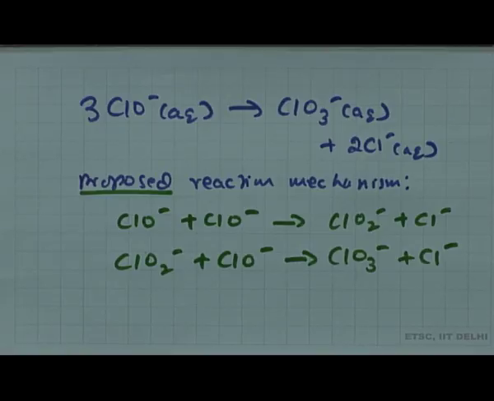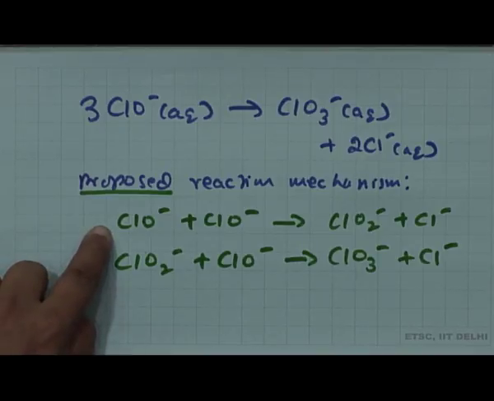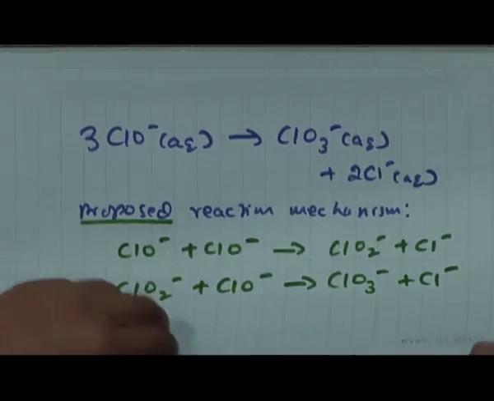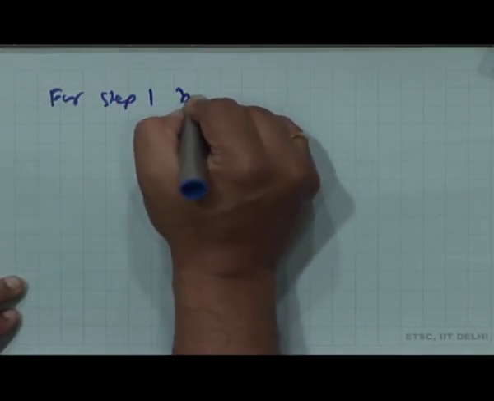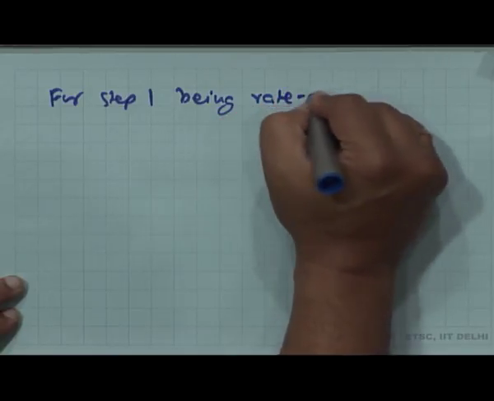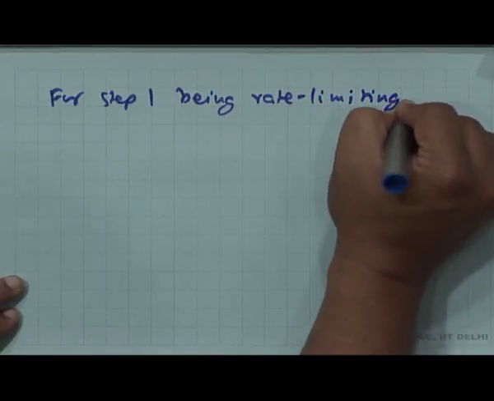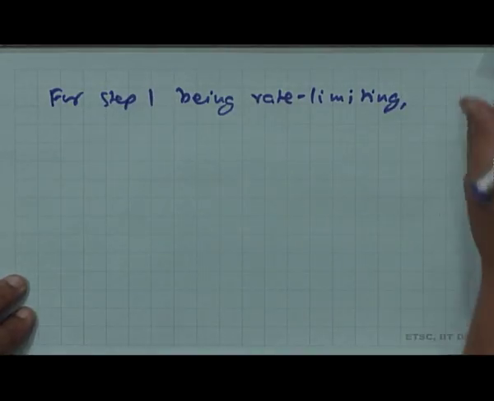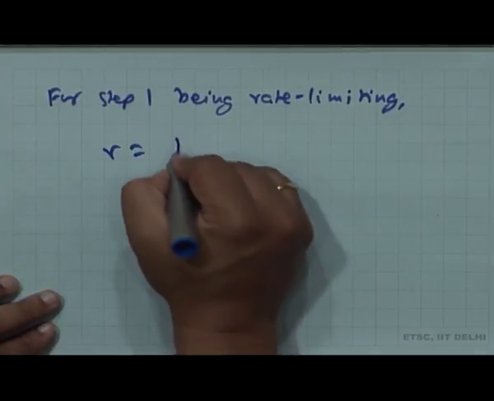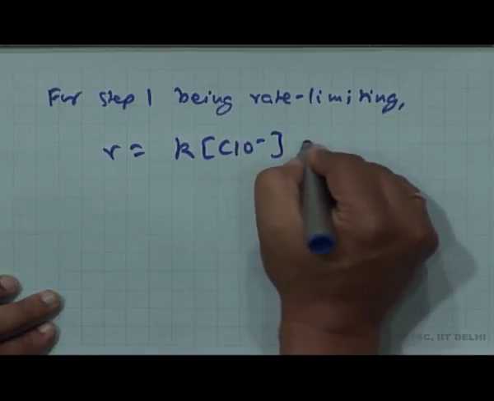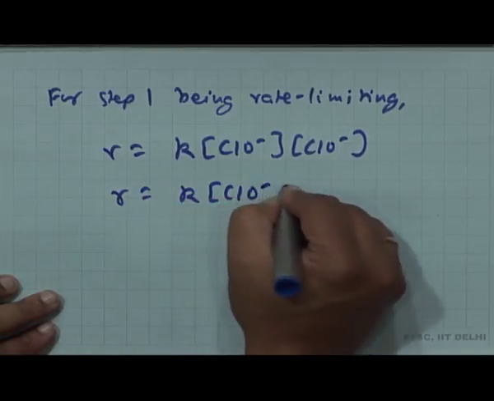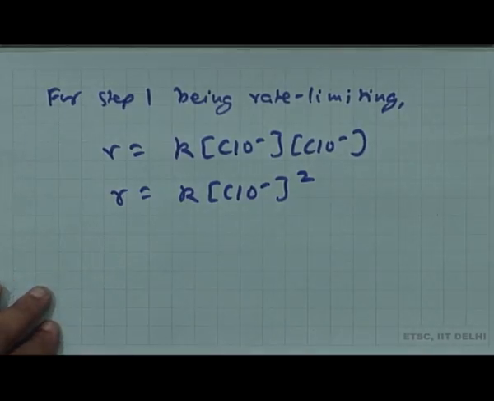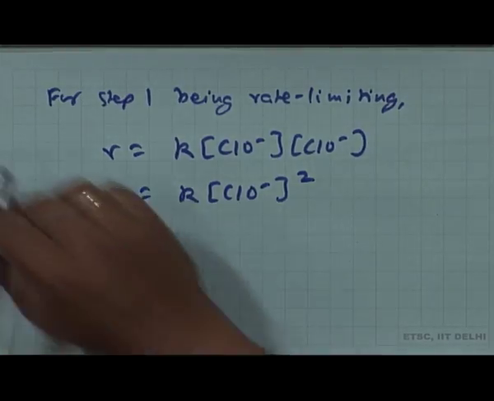This word is very important, proposed. If step 1 is rate limiting, that means this is step 1, okay, then I can write, for step 1 being the rate limiting step or the rate determining step, R would be K ClO minus ClO minus, or R is K ClO minus squared, okay, if the first step is the rate limiting one.